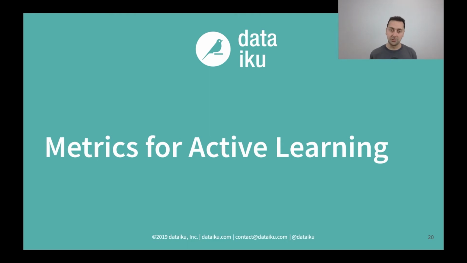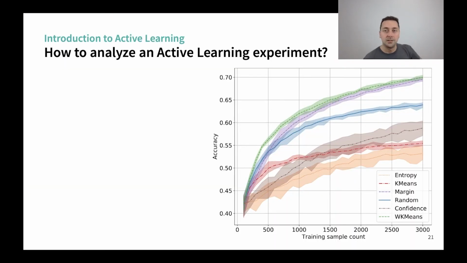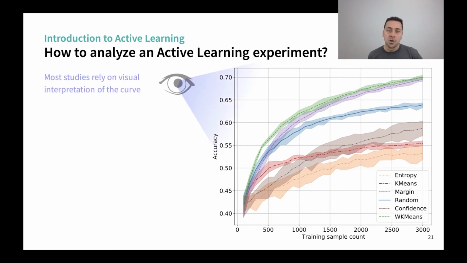For that, we introduce some metrics. Here you see that we do not have all the answers, but we're starting to work on that, and we already have some outcomes from our study. First, before building any metric, we need to know what we are evaluating. On the right, you see what we usually see in active learning papers, meaning a curve that is increasing with the number of iterations. What most people do is visual inspection of the paper, trying to find patterns like how they behave in the end.